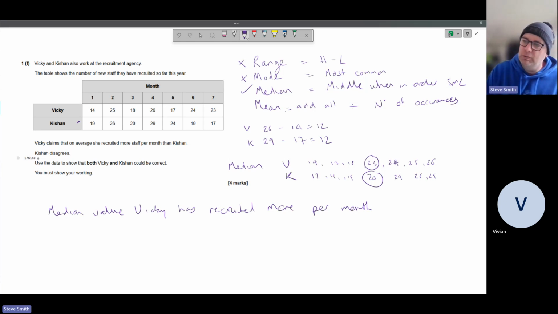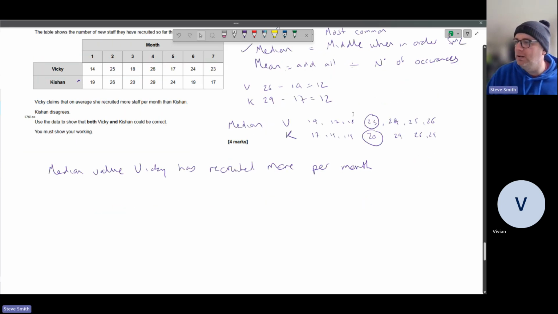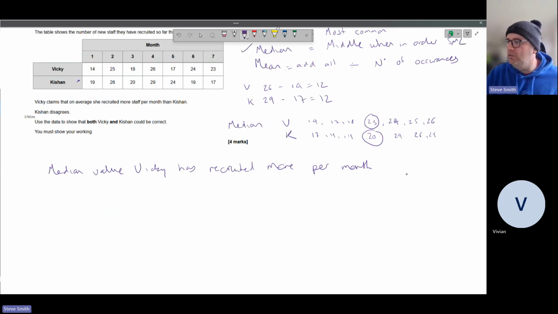And so the other average we've got to use now, because we've done median, is the mean. It's a non-calculator, so we've got to add them all up in our heads. So we'll scroll down a little bit, give ourselves a bit more space. I'll do them in columns here. So we're going to go 14, 25. I should have done both for the median. If we'd have been smart, we could have set them out like this for the median, but we didn't. We're not smart enough. Well, I'm not smart enough. 17, 24, and then 23. So we're going to add all those up.